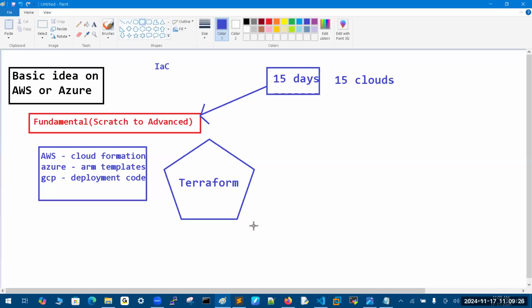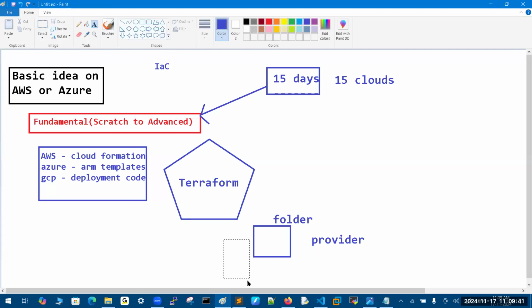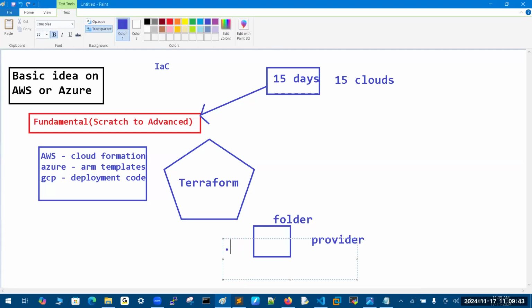Generally, in our layman terminology, take a folder. It will work at folder level only. Take a folder and install everything with a command only. Install whichever cloud vendor you have to provide. Write everything inside of the file. The file extension should be .tf. We will call these configuration files. Inside of the folder, any code you write, the file extension should be .tf. That is a fixed extension. So Terraform will consider that a Terraform configuration file.